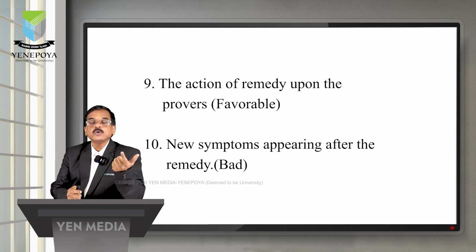You are going to wait and watch, because this is produced by the medicine and it will go on its own. But the symptoms coming from the disease condition will remain. So accessory symptoms of the disease, we should take. Accessory symptoms produced by the medicine are not to be taken for your next totality.